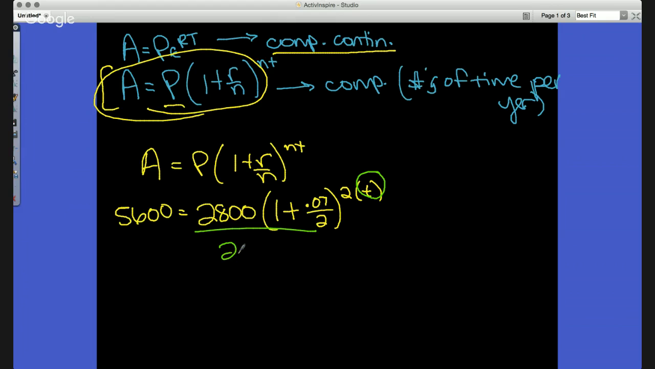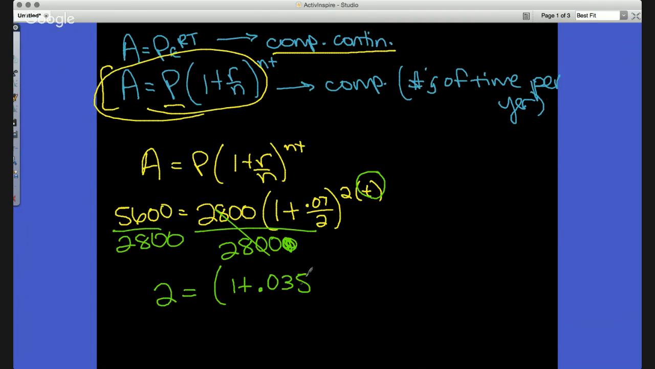So what we're going to do is we're going to divide by 2,800, not 28,000, 2,800. There we go. When I do that, I get 2 is equal to 1 plus I believe it's 0.035 to the 2t power. And once I do this inside, I get 1.035, okay?